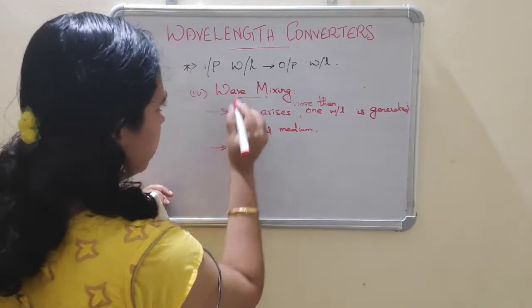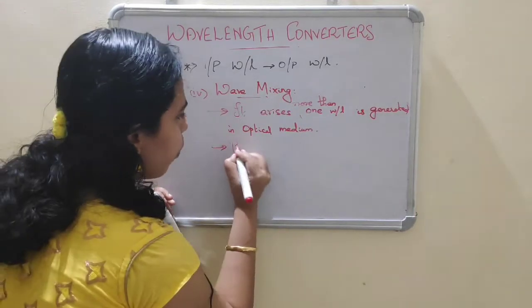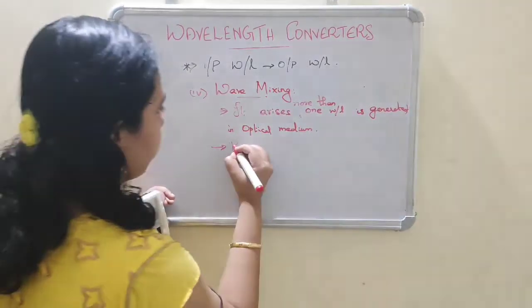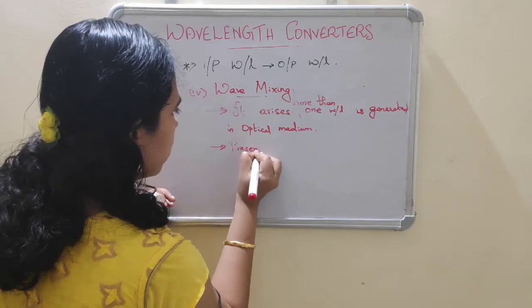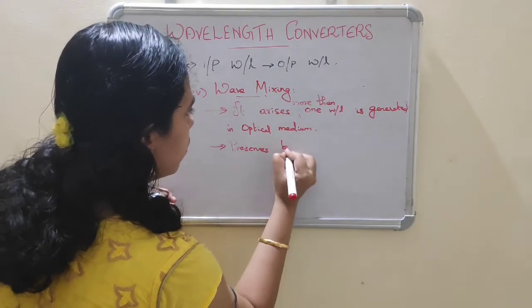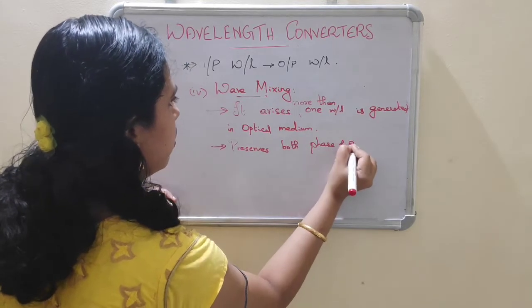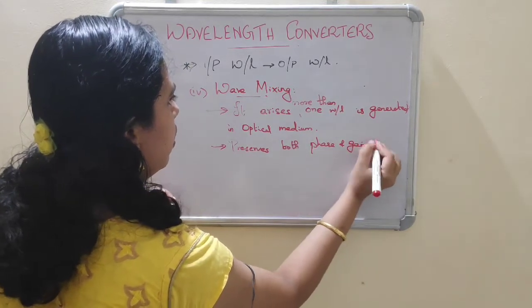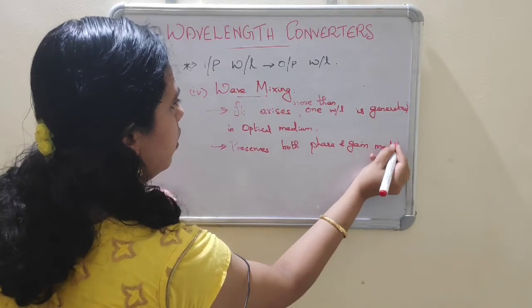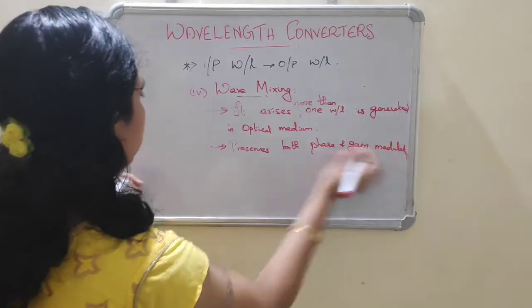And here wave mixing preserves both phase and gain modulation information. And it is of two types.